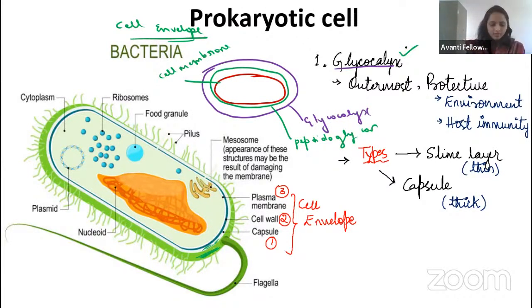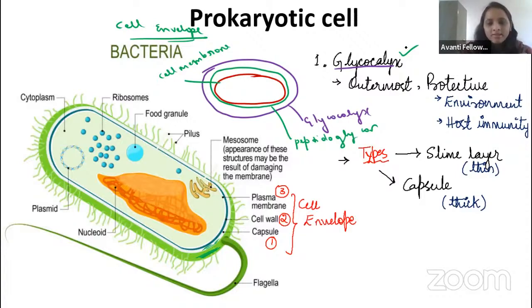Now there are two types, guys. If the glycocalyx is very thin, we call it a slimy layer. For example, blue-green algae have a slimy layer. When we put a leg on it, it causes a slippery sensation.